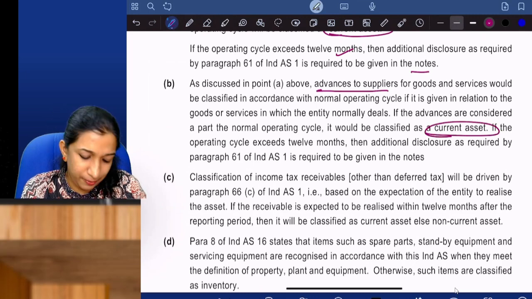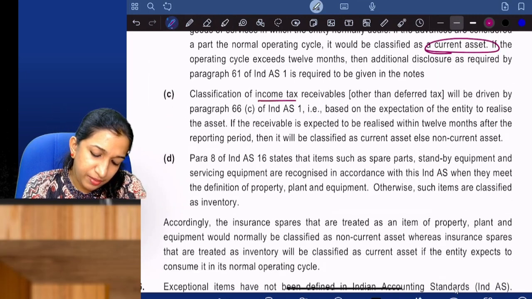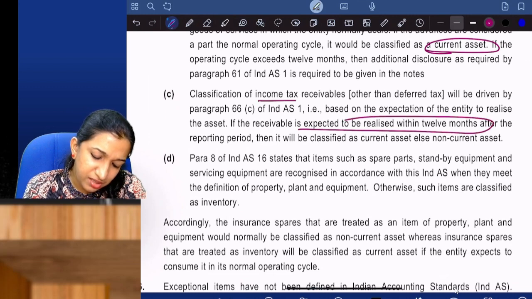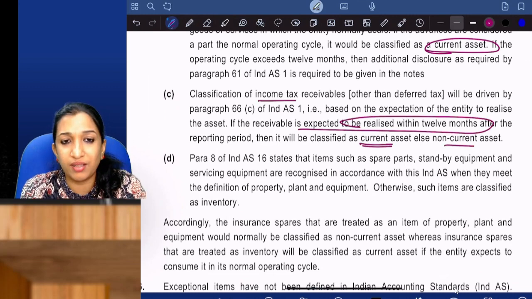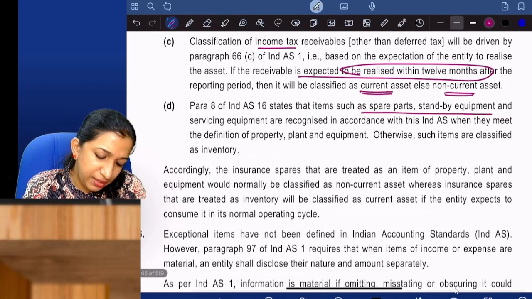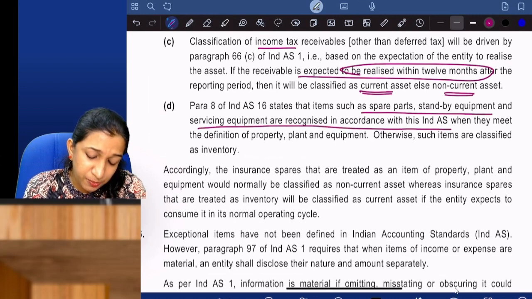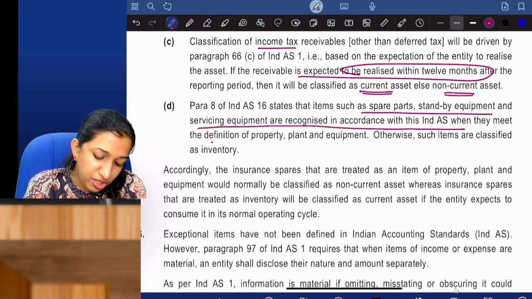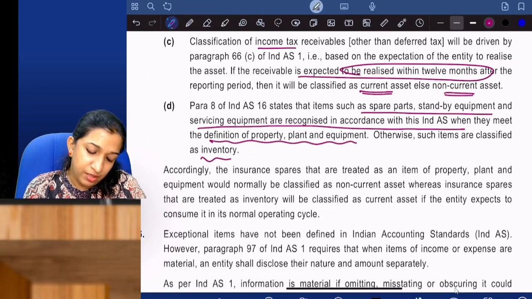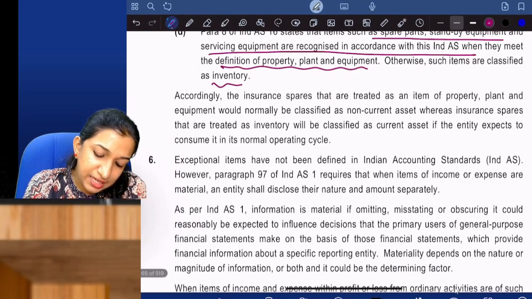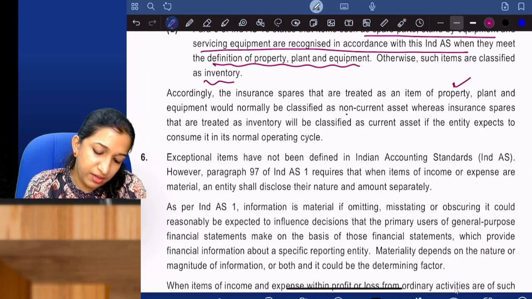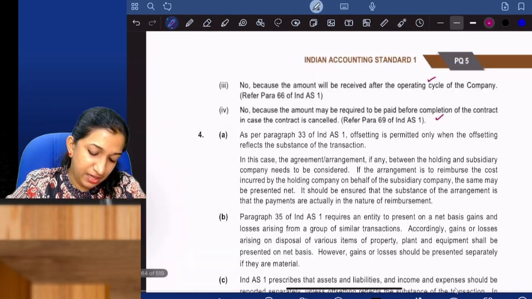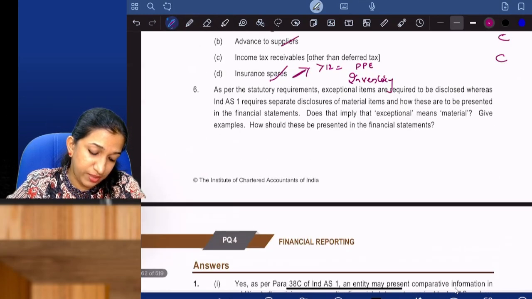Same kind of answering. Income tax receivable, if the entity expects to realize within 12 months, then current, or else non-current. Spare parts, standby equipment, servicing equipment are recognized as per Ind AS if they meet the definition of PPE, or else they are classified as inventory. So insurance spares that are treated as an item of PPE are non-current, or else they are current. Easy, right? And the last one, question number 6, a small question.